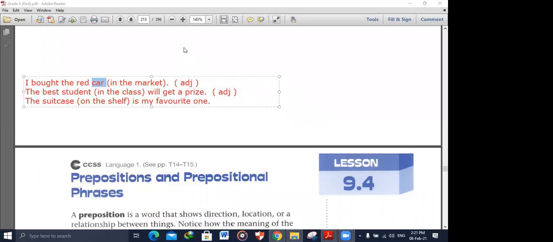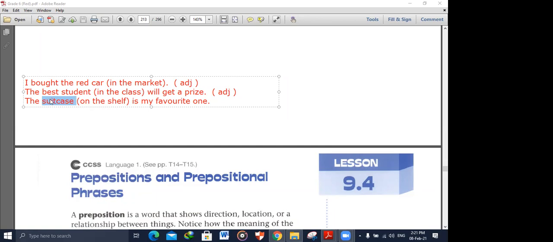No. Yes, on the shelf. What is on the shelf? The suitcase or my favorite one? The suitcase. So this prepositional phrase describes what? It describes the suitcase.